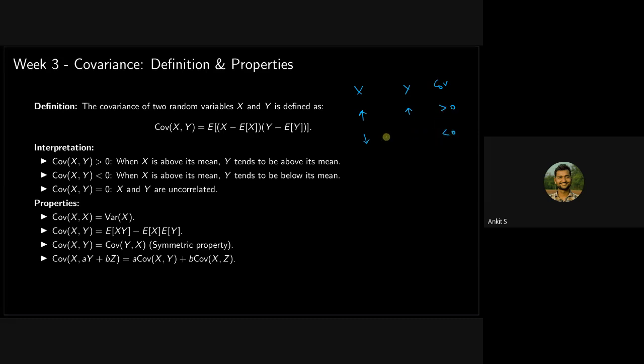When one increases and the other one decreases. Can you give one example of this? Expenses and savings. Expenses increases, savings decreases. Yeah, right. You're right. So one of them increases, the other one decreases, so this is a covariance less than 0. And when covariance between the two random variables is 0, it means they are uncorrelated.